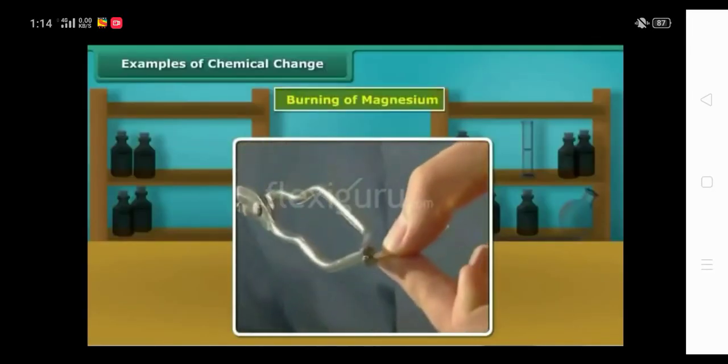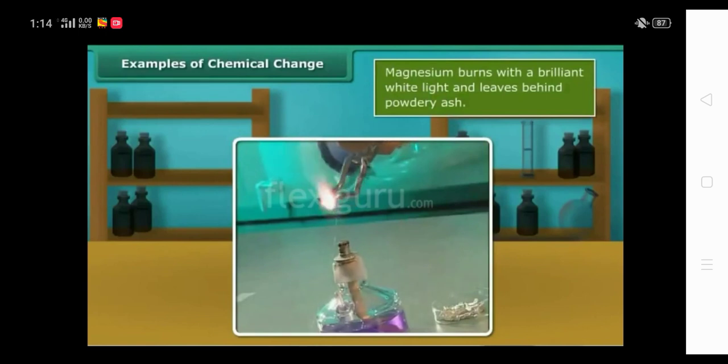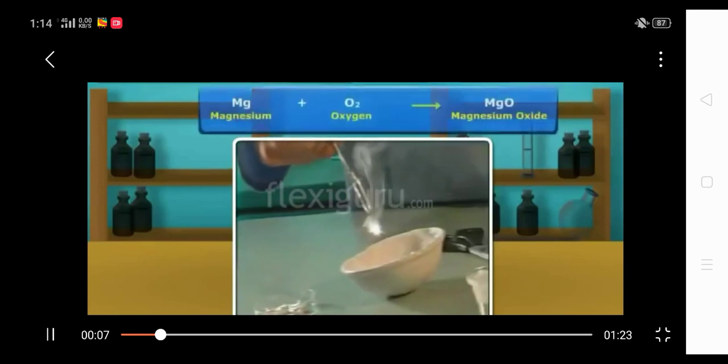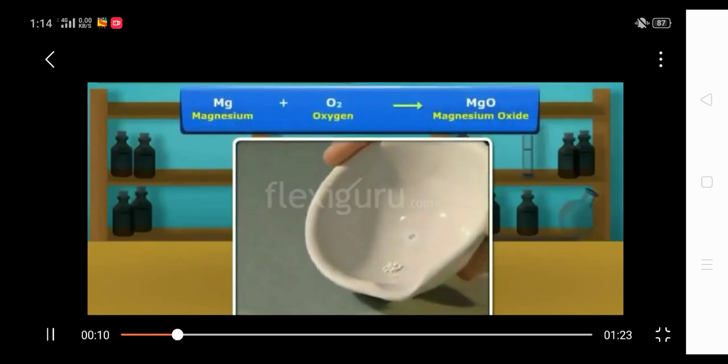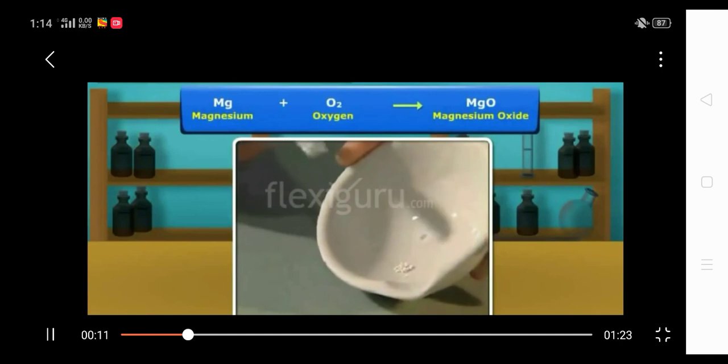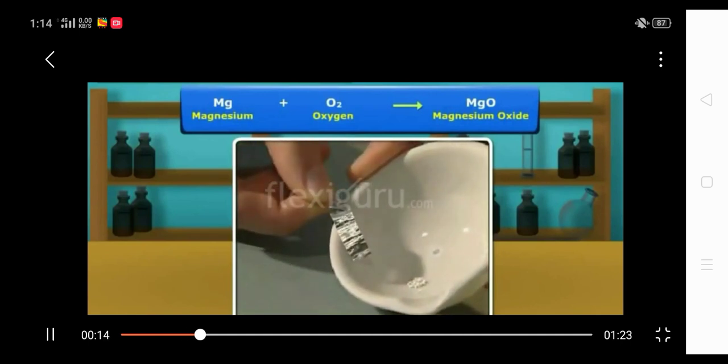Okay, now let us have a look at the examples where a new substance is formed. Let us look at the example of burning of magnesium. When you burn the magnesium, the magnesium ribbon burns and ash is produced, and this ash is entirely different from the magnesium ribbon. So a new product is produced. Magnesium on burning produces a new substance, magnesium oxide, and this magnesium oxide is actually the ash which is produced after burning magnesium.